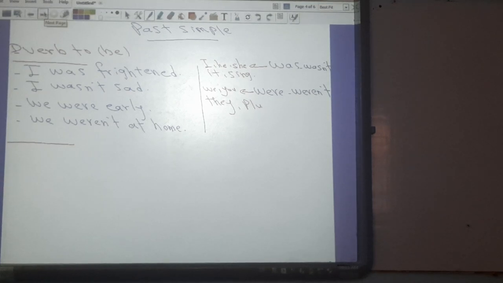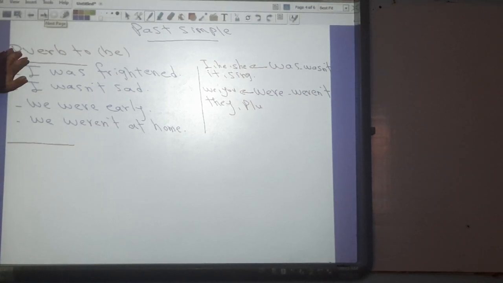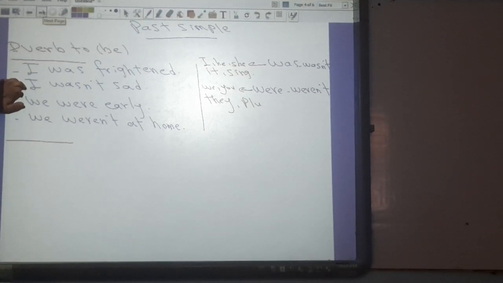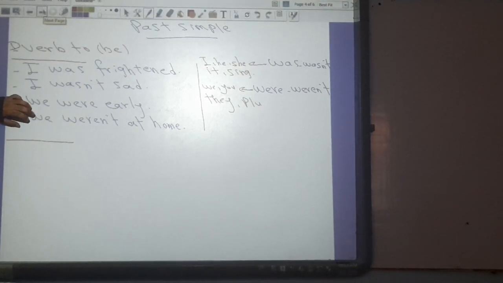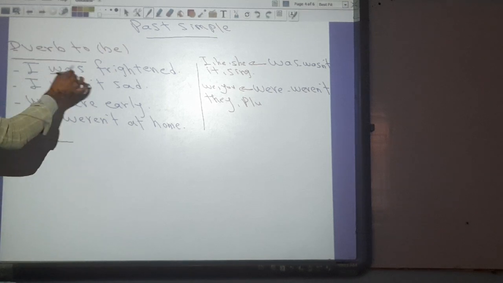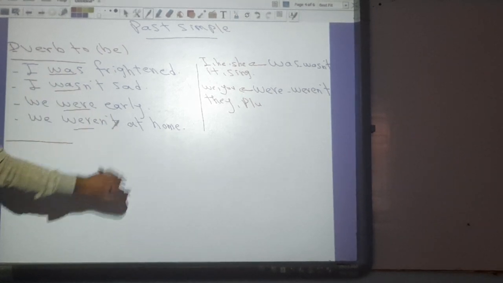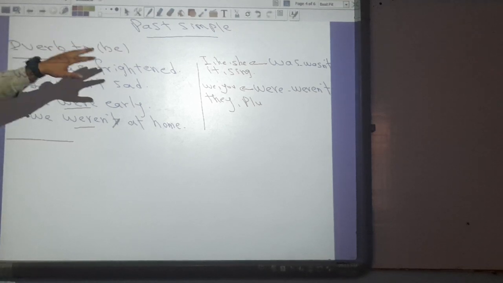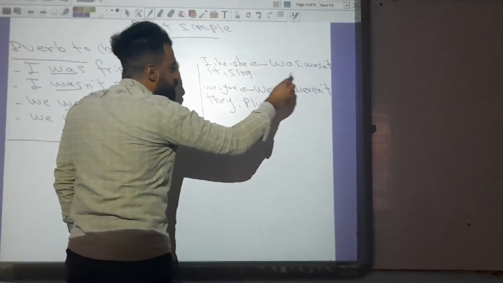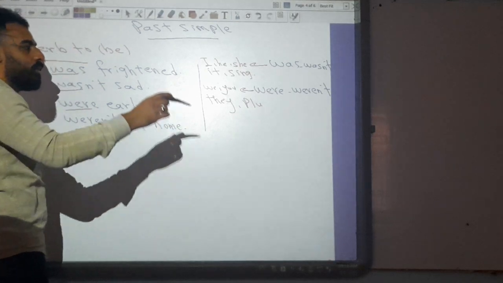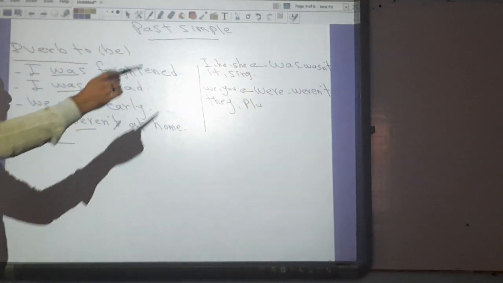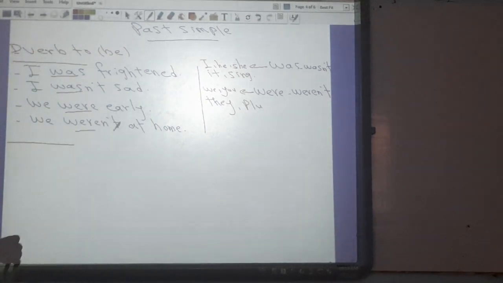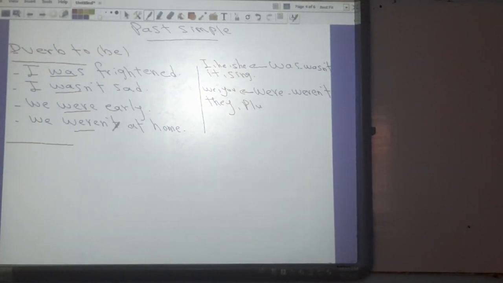Our grammar today is about past simple. Number one here, verb to be. Like this: I was frightened, I wasn't sad, we were early, we weren't at home. So we have was, wasn't, were, weren't. Okay? So the past simple for verb to be is was and were. Was will be wasn't, and the negative form of were will be weren't. Was takes I, he, she, it, and singular nouns. Were takes we, you, they, and plural nouns.